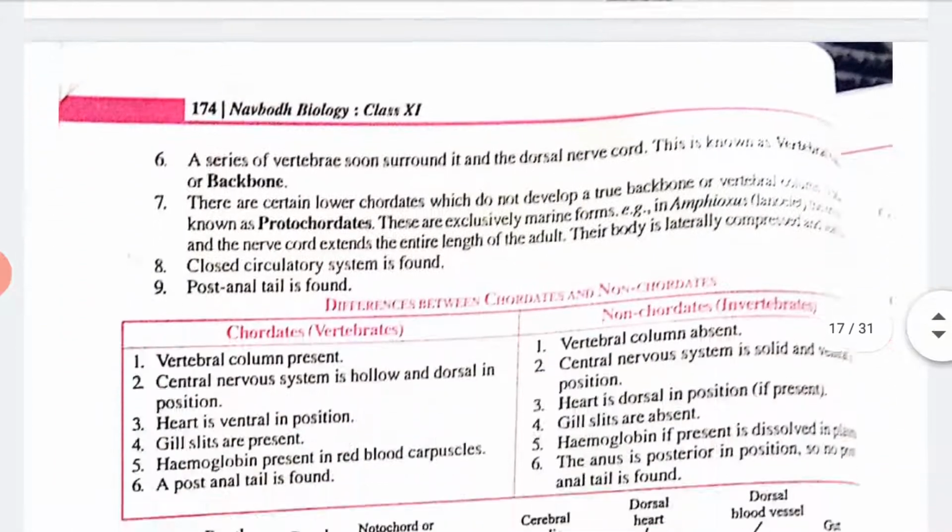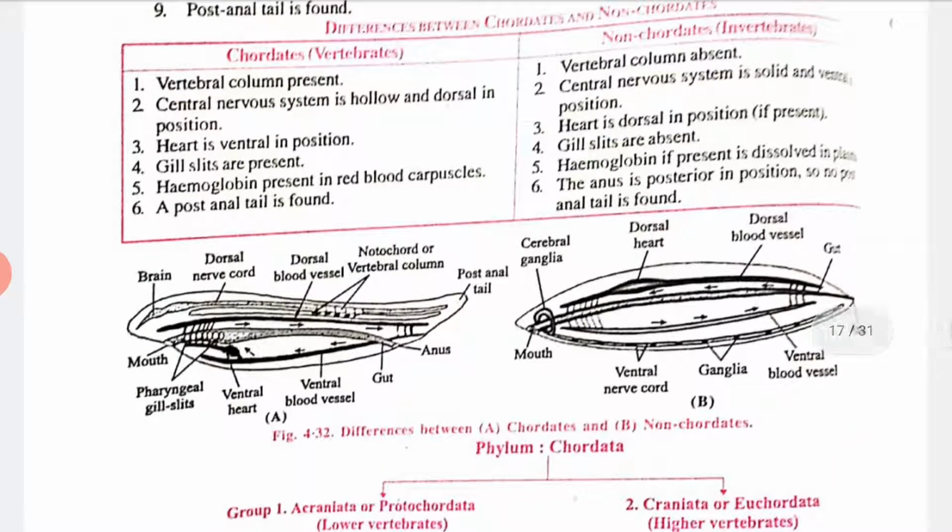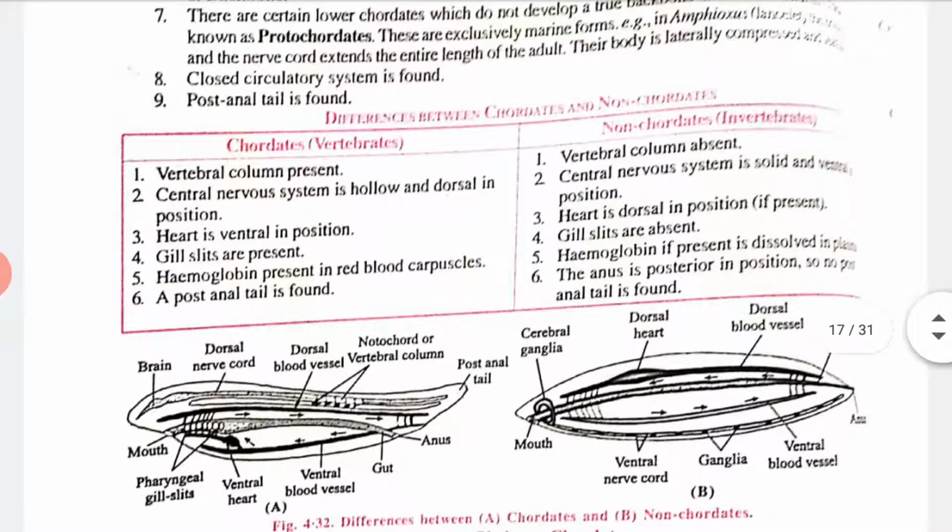I'll show you some pictures also. See here, the difference is given. This is very important: chordates means vertebrates and non-chordates means invertebrates. This is important, my dear students. You must know the difference between chordates and non-chordates.